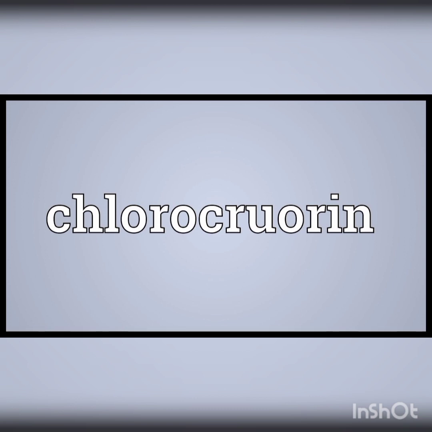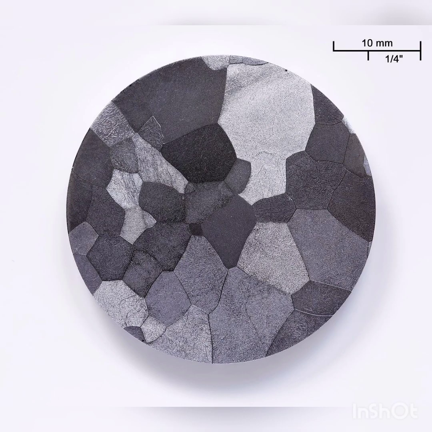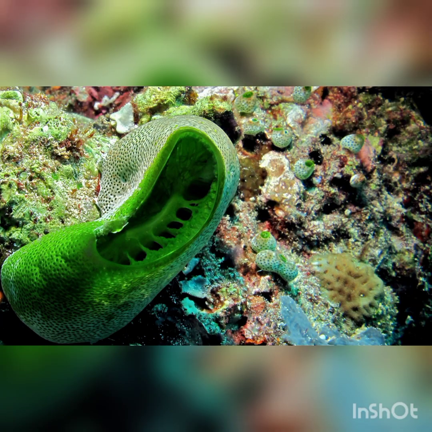So we saw blue colored and reddish colored pigments, and now a green colored pigment. This green pigment was discovered by Milne Edwards in annelids. It is an iron containing blood pigment. Its distribution is restricted to polychaete annelids, and it is closely allied to hemoglobin. Pinnaglobin is a brown colored pigment, another new pigment.